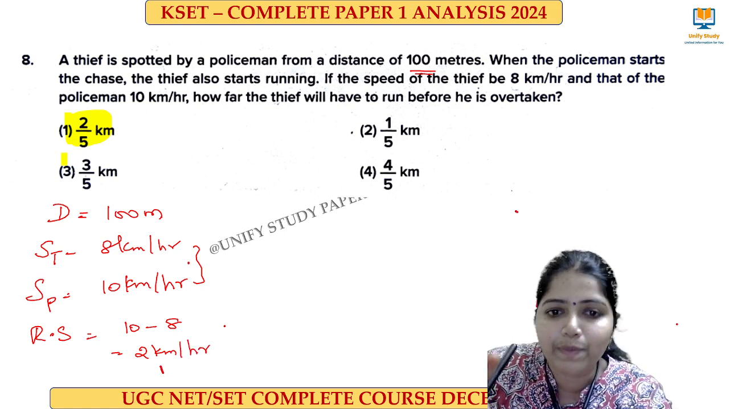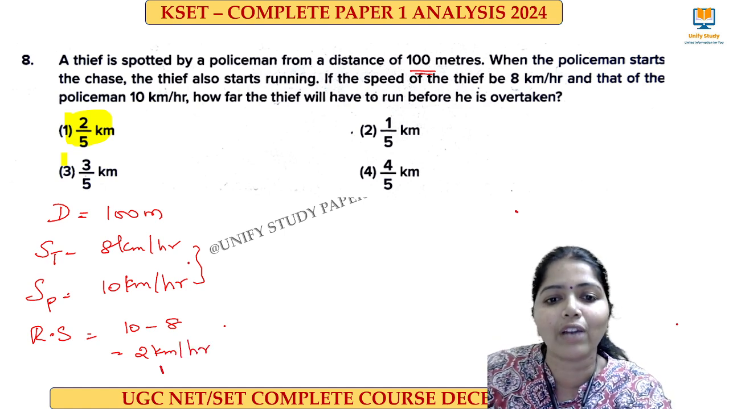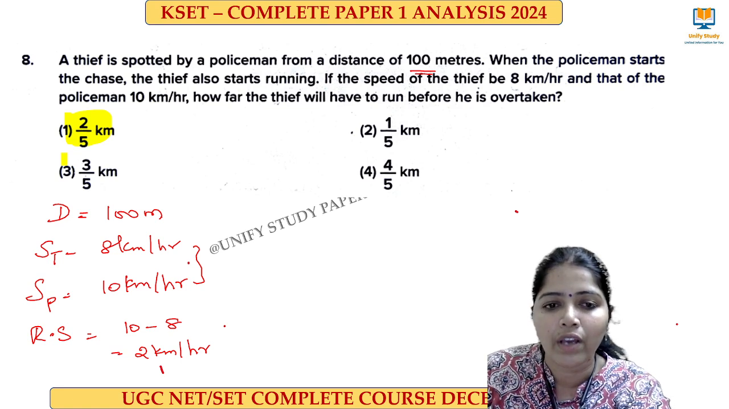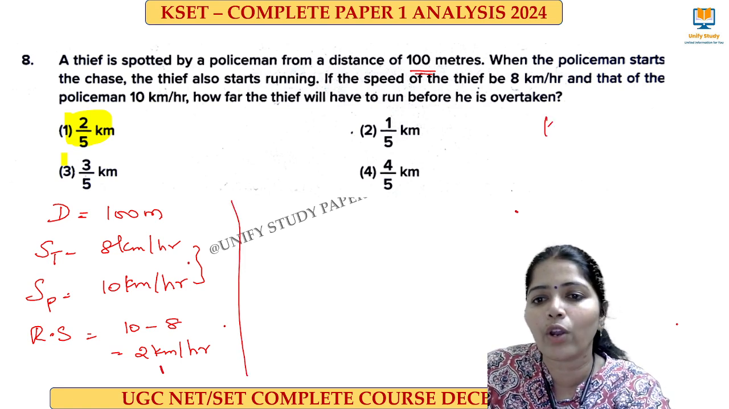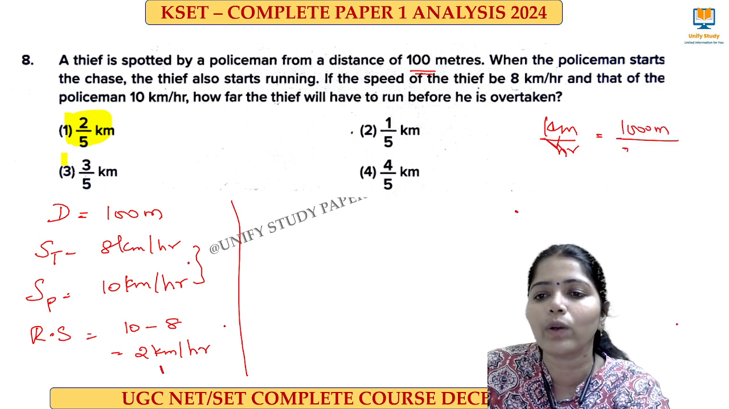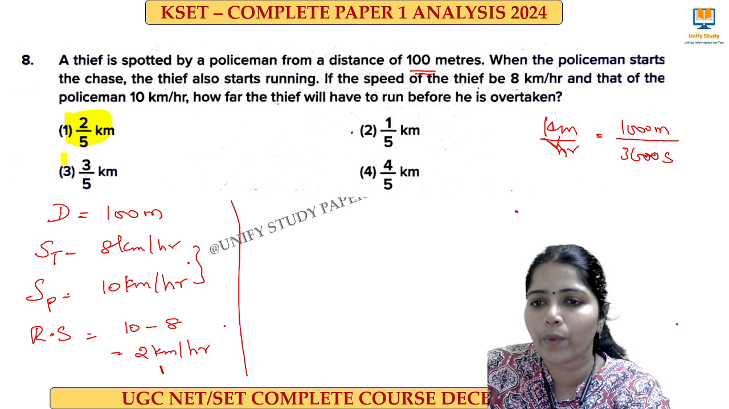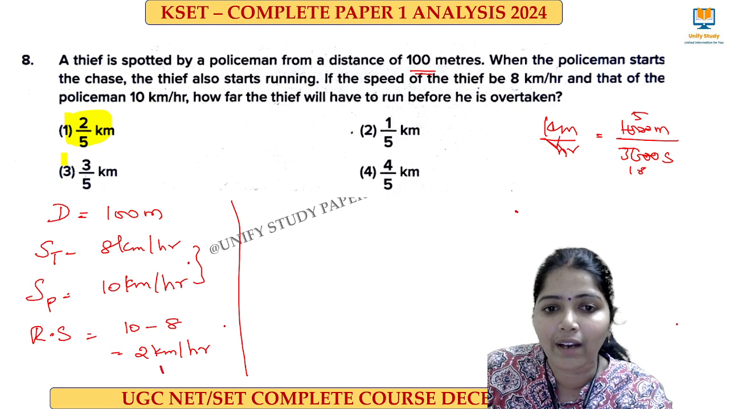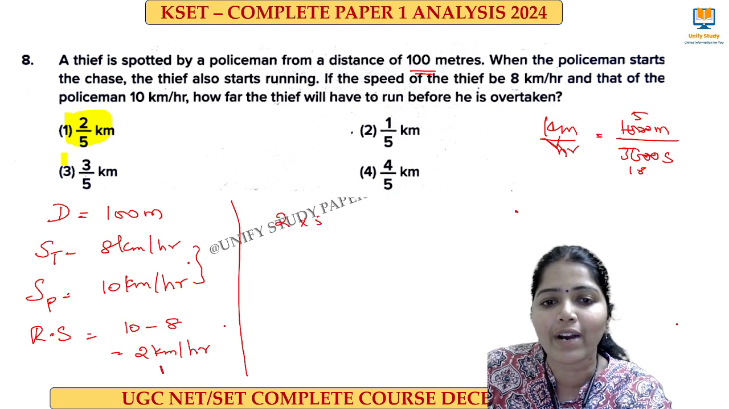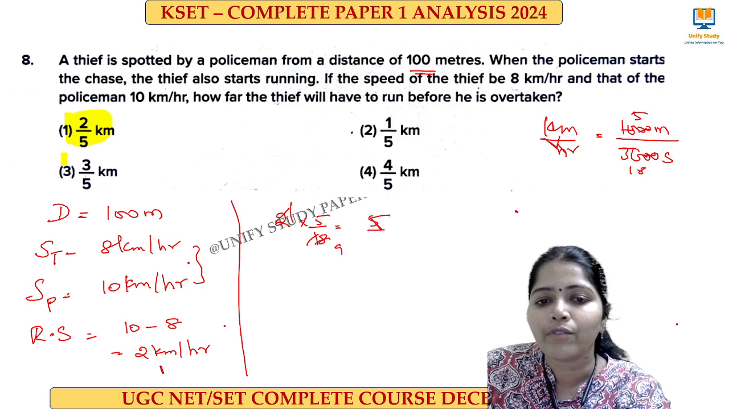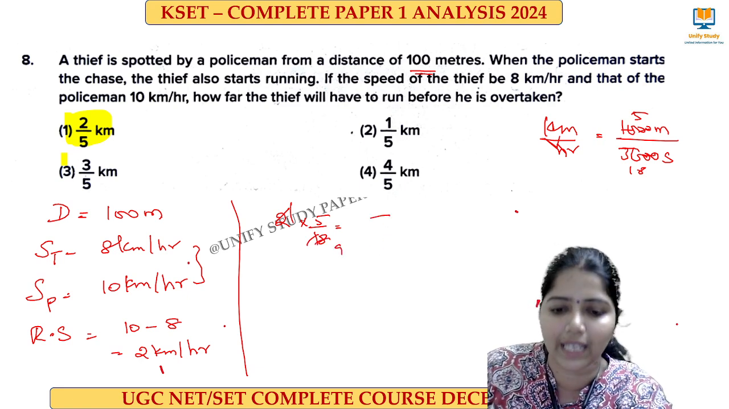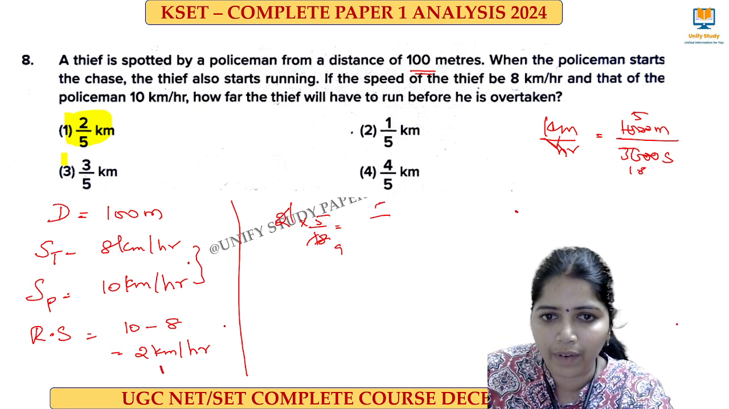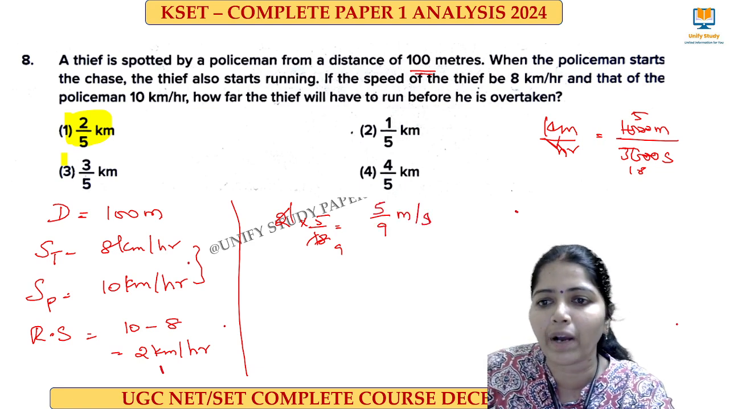Here the distance is given in meters, so we have to convert the speed into meters per second. As we all know, how to convert to meters per second? Kilometer per hour: 1 kilometer is equal to 1000 meters, and 1 hour is equal to 3600 seconds. When I cancel, I get 5 by 18. So what is the relative speed here? 2 into 5 divided by 18, that is equal to 5 by 9 meter per second. Clear? 5 divided by 9 meter per second.